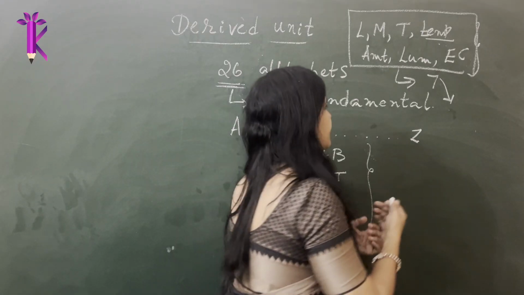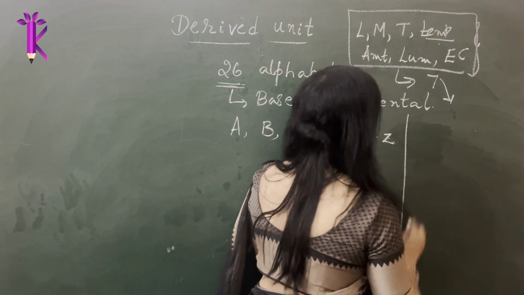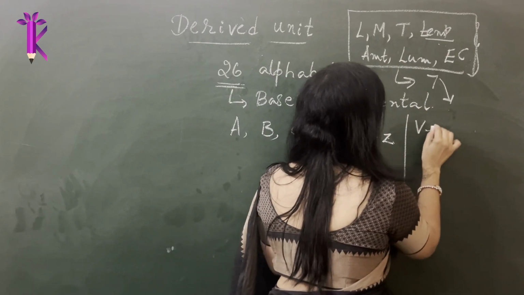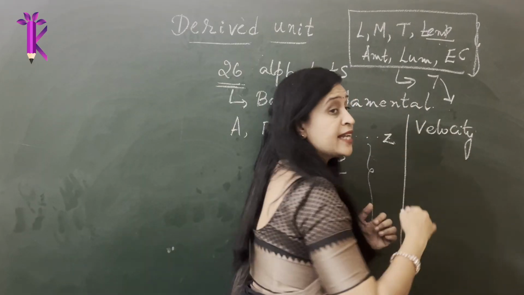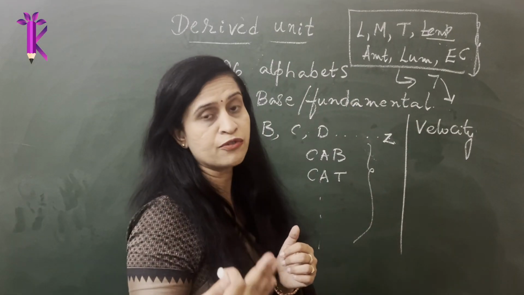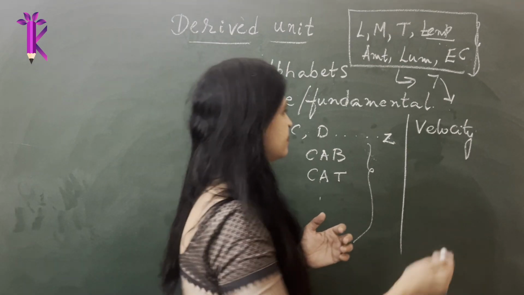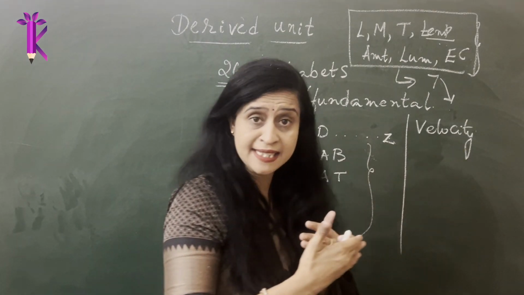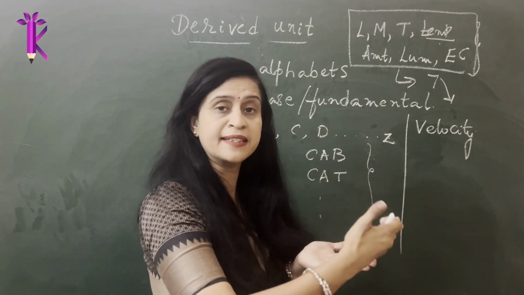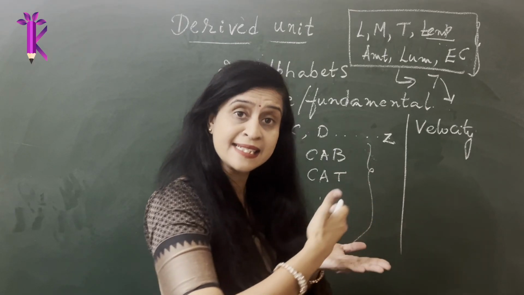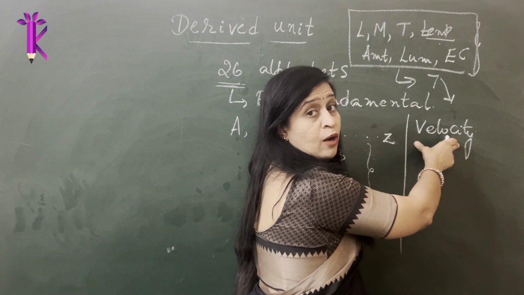For example, let's say velocity. How do you define velocity? Velocity is defined as the rate of change of distance, or rate of change of displacement, over a period of time. Whenever an object covers a certain length in a certain period of time, you get a physical quantity called velocity.